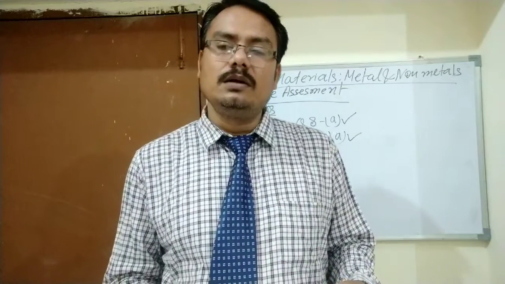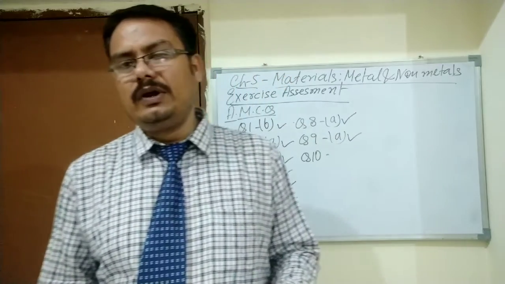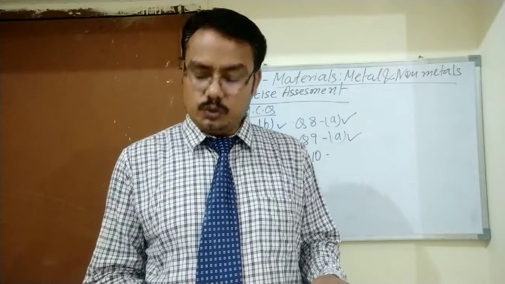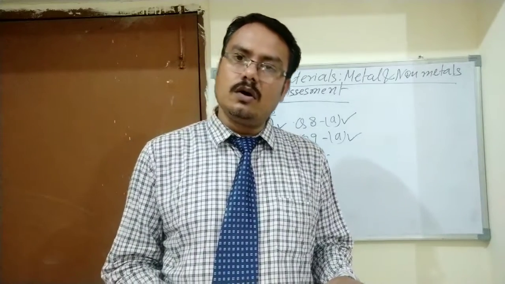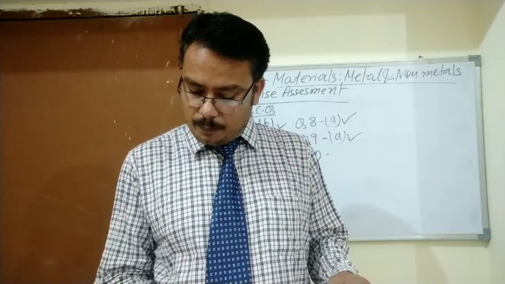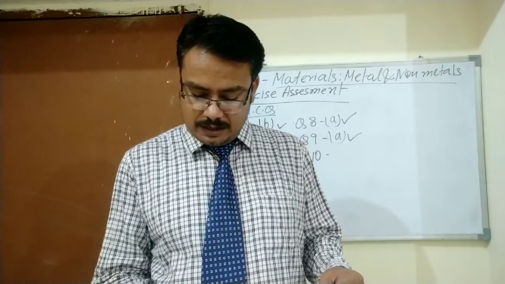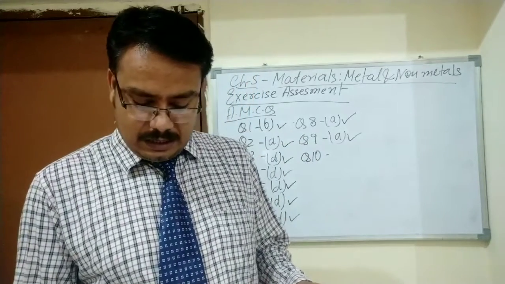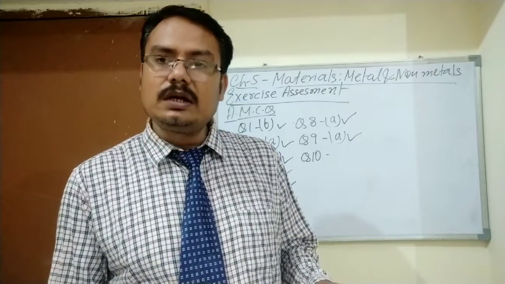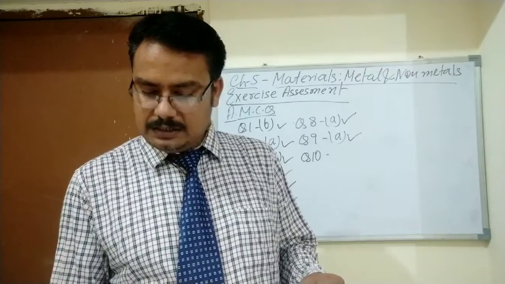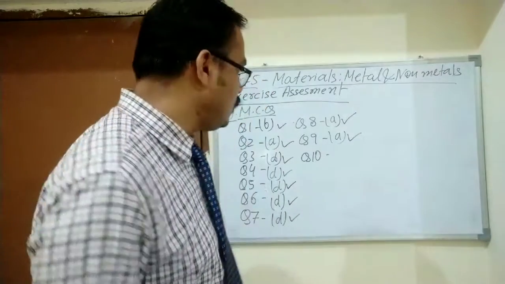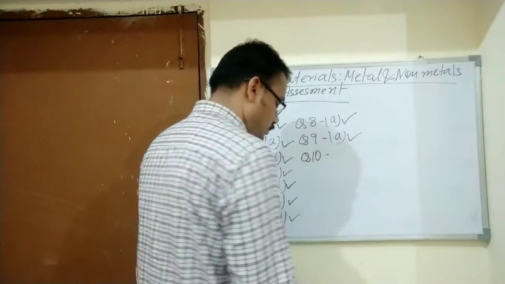And the last is color. Color is not a property due to which it can carry electric current. So student, color is the odd option here. Which of the following properties is not responsible for copper to be used as an electric conduction wire? From the 4 options, A, ductility, B, color, C, good conductor of electricity, and D, it is solid. So student, B, color will be the correct option.